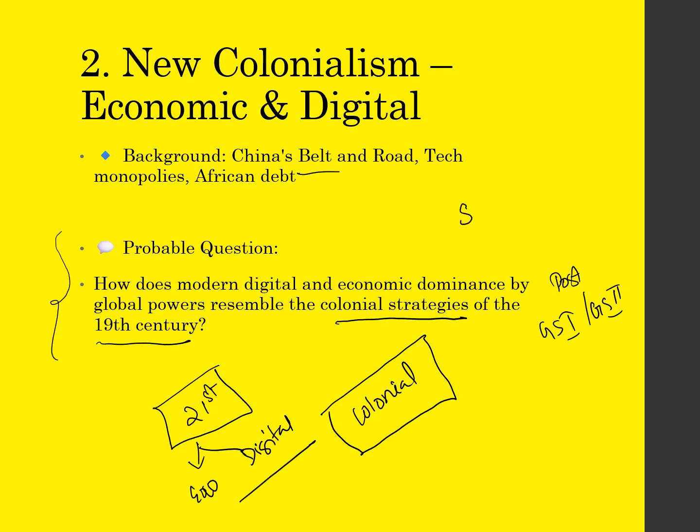Now the situation has totally changed. Our self-reliance is the important point. Whenever you are answering this kind of question, you are an Indian writing an Indian examination, so you have to highlight how our Atmanirbhar Bharat is helping us not fall into such a colonial trap again. This is one important point that will catch the attention of whoever is correcting your answer paper. They will have a positive impression of this point.